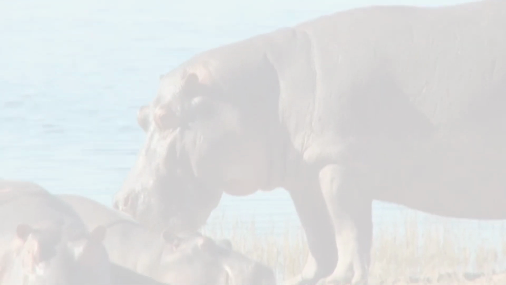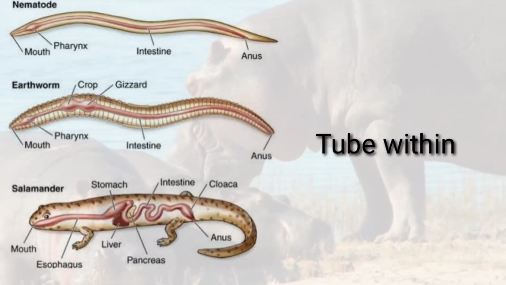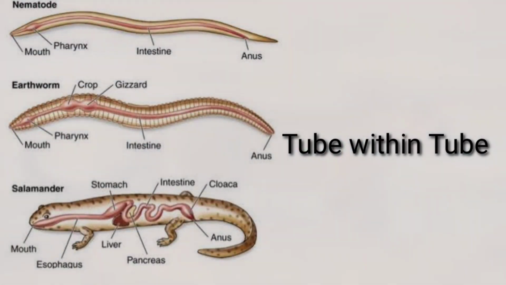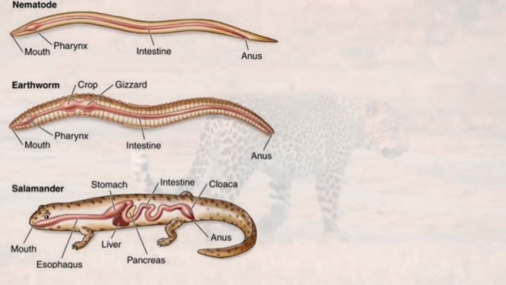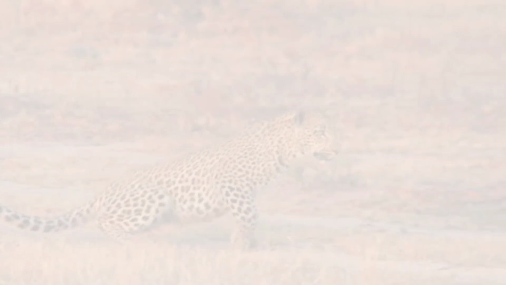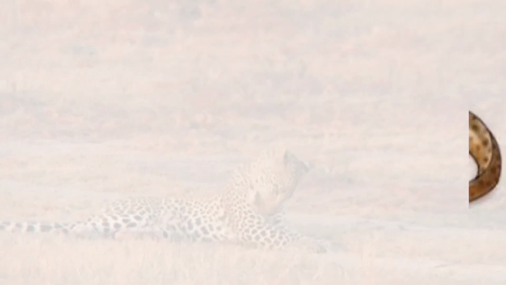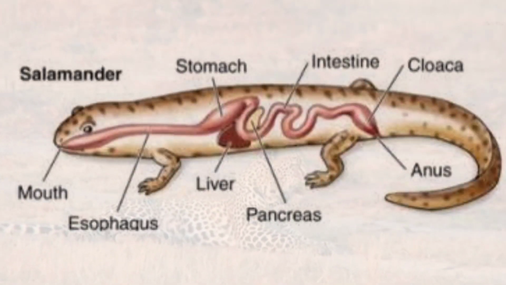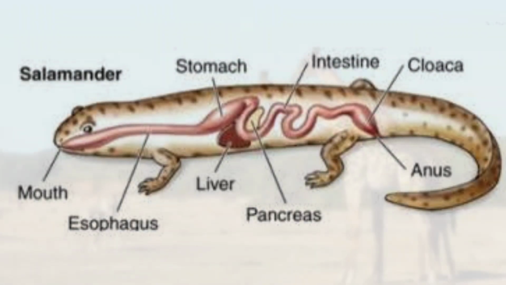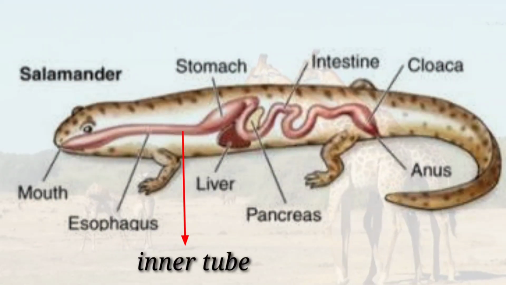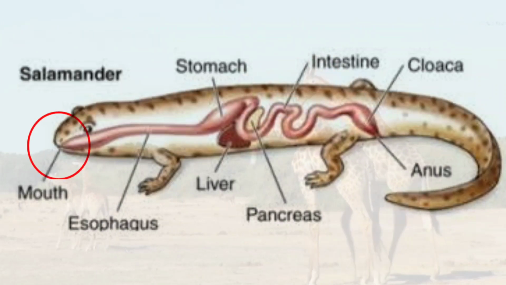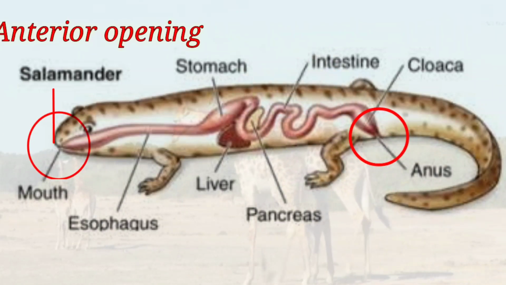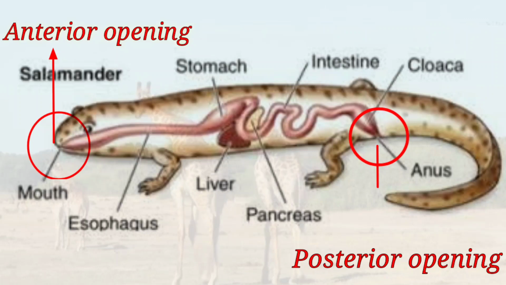The third one is the tube within tube plan. This plan is generally seen in animals showing organ or organ system grade of organization. In these animals, you will find an inner tube with two openings, one at the top and one at the end. So an anterior opening and a posterior opening.